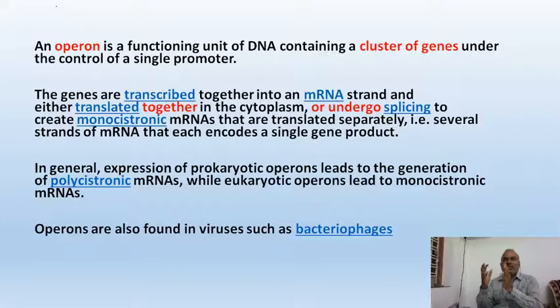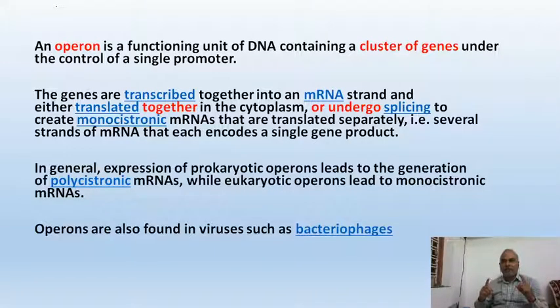The cluster of genes express under a common promoter. One promoter, along with its operator, regulatory mechanism and regulatory molecules, controls a group of genes for expression.